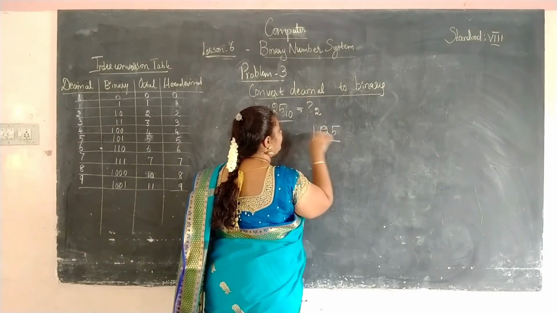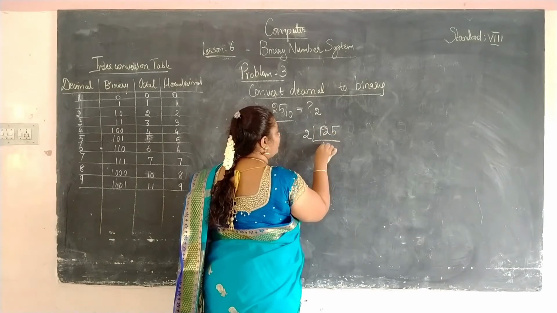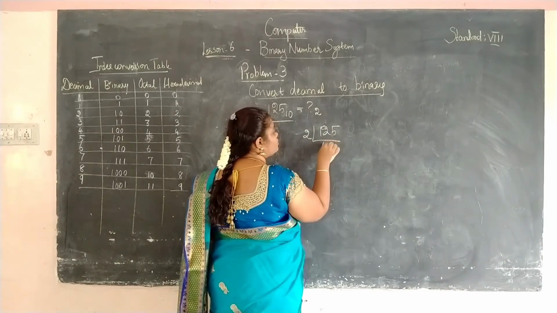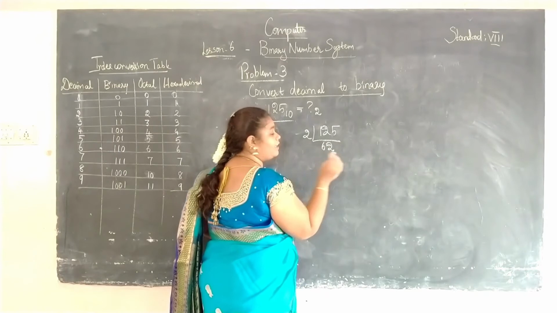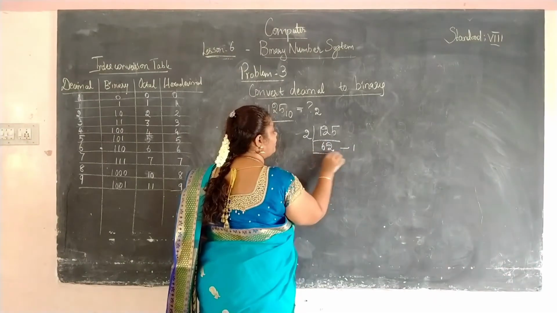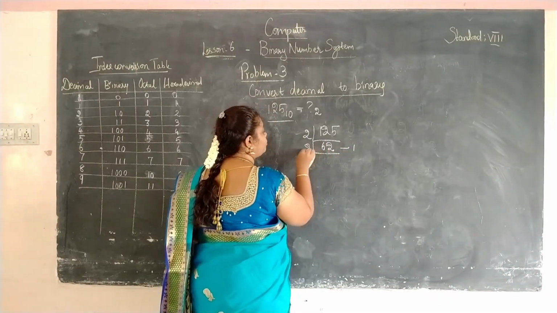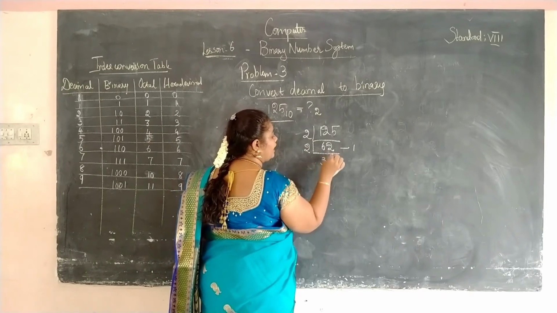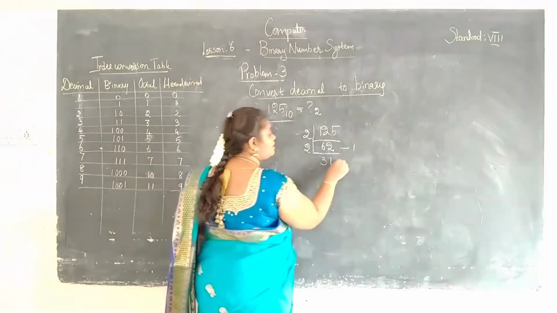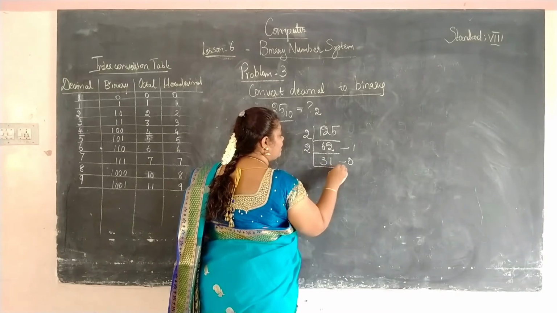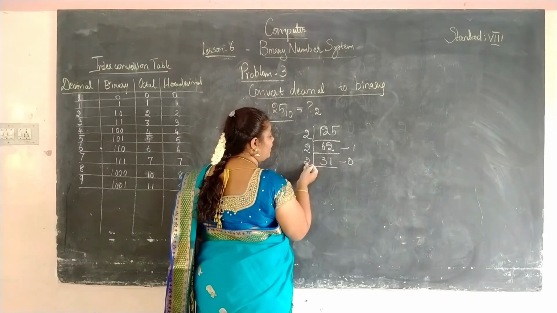125 divided by 2. 6 times 2 is 12, 2 times 1, so 62, and I have remainder as 1. Again I am going to divide this 62 by 2, 3 times 2 is 6, and now we have remainder as 0. Again I am going to divide this 31 by 2.